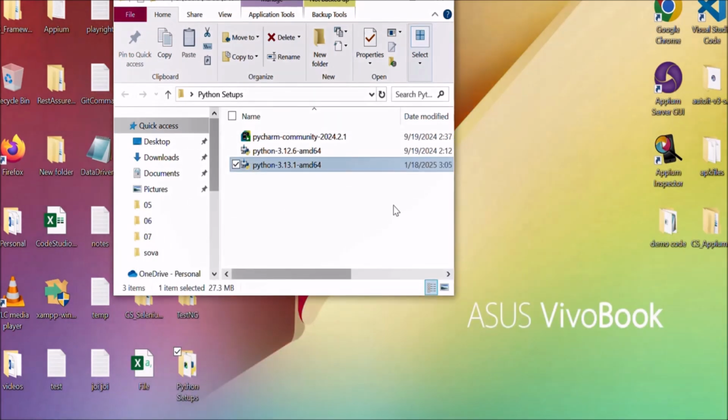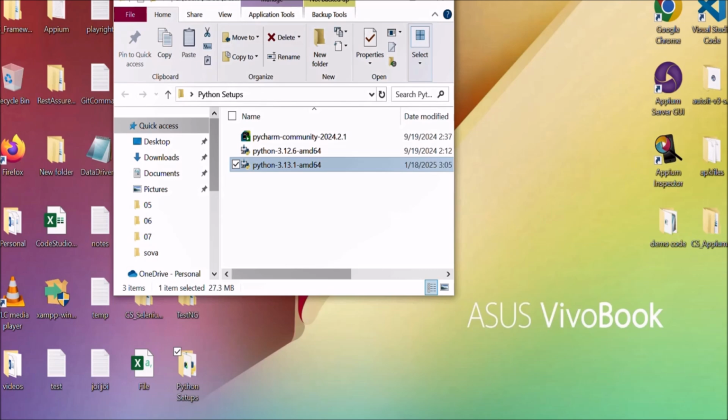So now that we have installed Python in our system, let's set up an IDE. As a beginner for an IDE, you can use IDLE. It comes pre-installed with Python. When you install Python, IDLE will get installed automatically. So as a beginner, you can use IDLE, or otherwise, if you want to write advanced code, you can use VS Code or PyCharm. For this tutorial, we are going to use PyCharm, but we will see how to write code in IDLE.